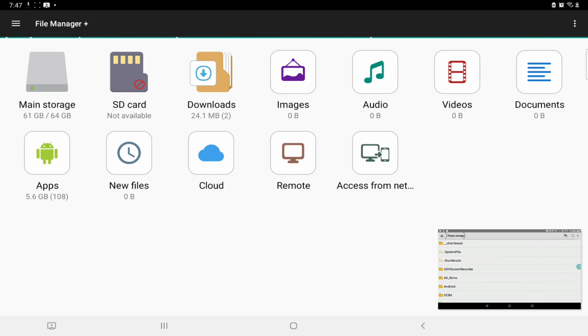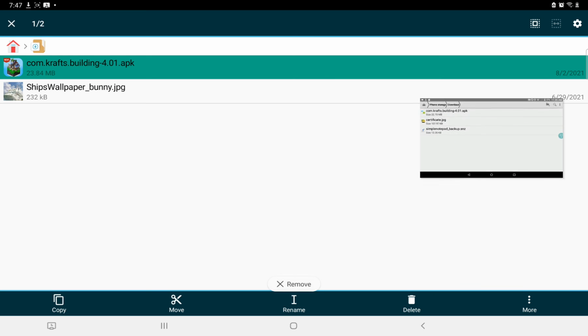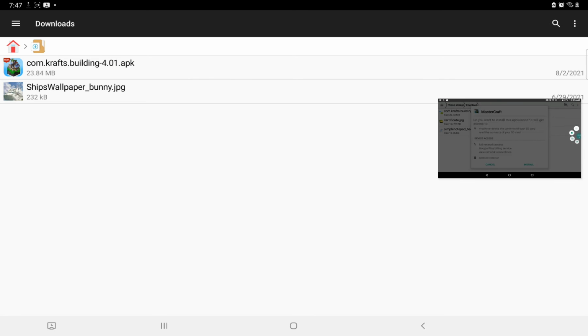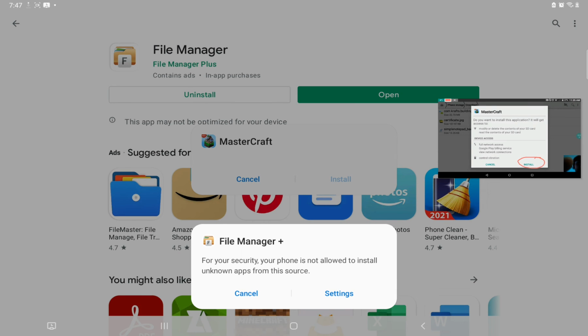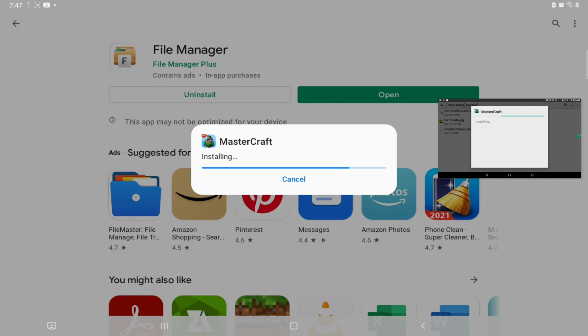Go to phone storage. You need to scroll down and go to downloads. And here it is. You need to find this APK and then click on this install button right here. Once you have ensured that you have clicked on that, it will start installing the game. You need to wait for a while before this gets installed.